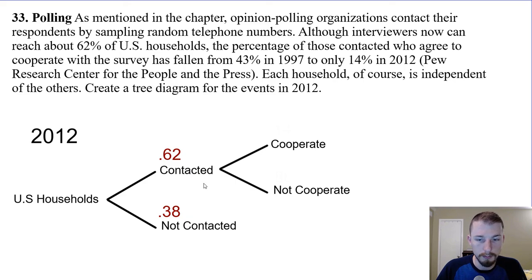It's kind of frustrating. All right, so of those we were able to contact, the 62%, what percent cooperate? They say now it's only 14%. So 14% cooperate, which means that 86% do not cooperate. The tree diagram shows us the chain of events. This is event A, and over here we have event B, which is a conditional probability based on the previous event, because it's a part of this tree branch.